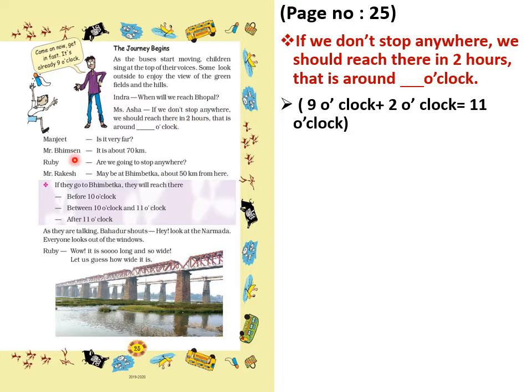Now Manjit, another student, asks, "Is it very far?" Mr. Bhimsen says, "Sir, it is about 70 kilometers." Ruby, the other girl, asks, "Are we going to stop anywhere?" Mr. Rakesh says, "Maybe at Bimbetka, about 50 kilometers from here." The destination is Bhopal; they are planning to go to Bhopal.